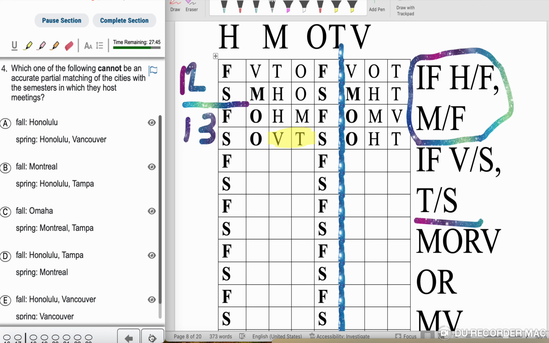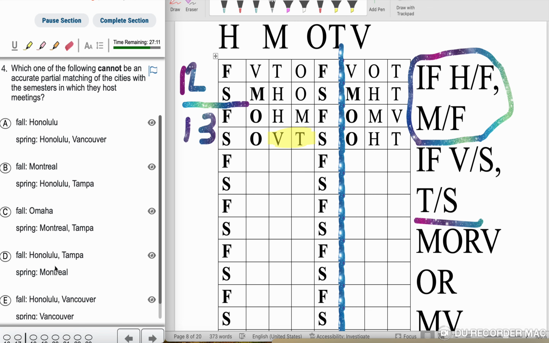14. Which of the following cannot be an accurate partial matching of cities in which the same semester in which they host meetings? So we see that they have the options here. H is in the fall, H and V is in the spring. According to the rules, that is possible. M's in the fall, H and T. Well, what the thing is with M, if H is in the fall, then M has to be in the fall, so that's fine. I see here H is in the fall for D.